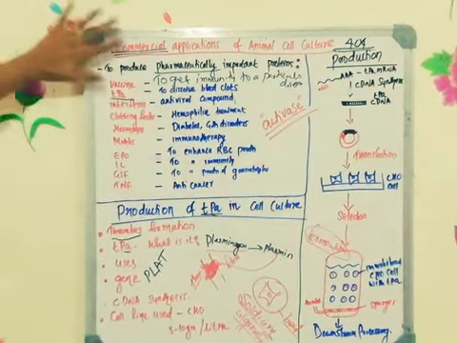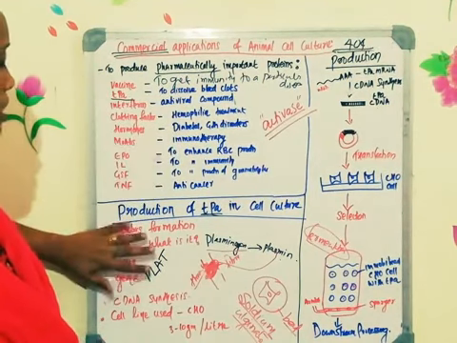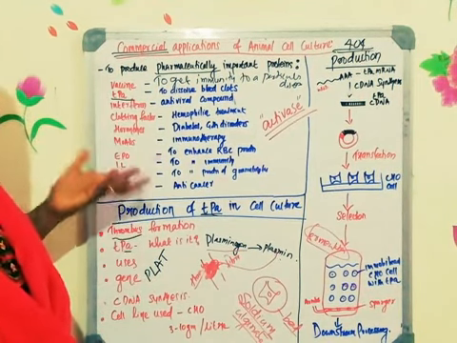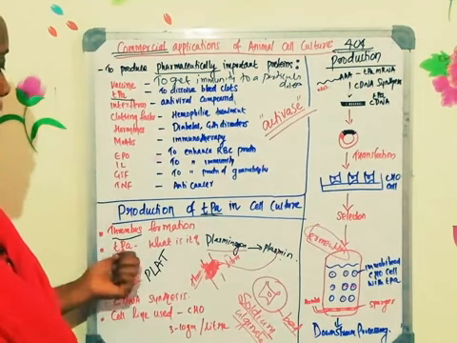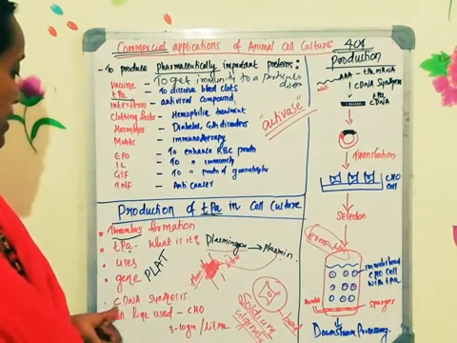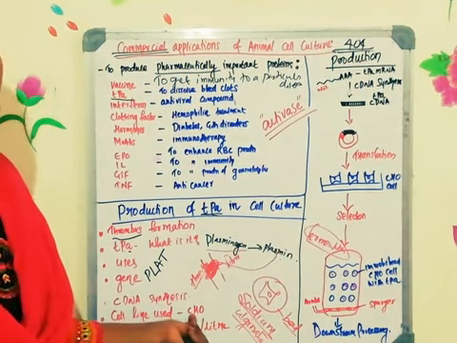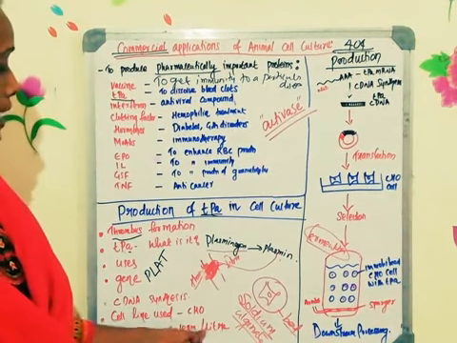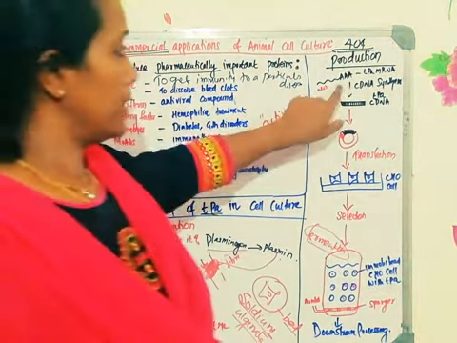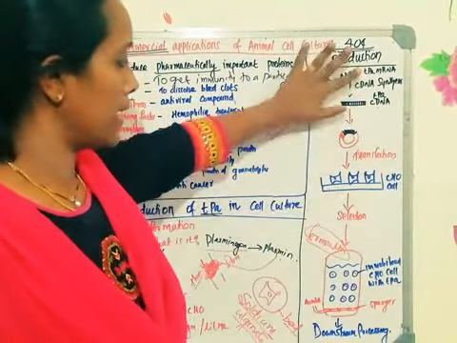So these are the various pharmaceutically important proteins which are produced in animal cell culture. When you are writing about the tissue plasminogen activator, you need to write what you mean by thrombus or blood clot, how it is formed, and then what tissue plasminogen activator is and what its uses are, where exactly the gene is located, then mRNA isolation and cDNA synthesis. The cell line used is the Chinese hamster ovarian cell line, with a production rate of 3 to 10 grams per liter. Then you need to make a neat labeled diagram and explain the process.